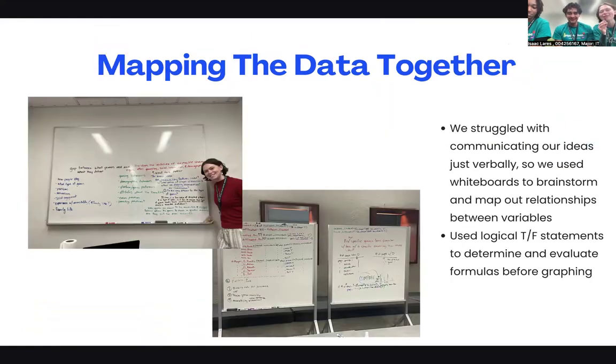One of the things we struggled with was communicating our ideas verbally. So, hence, that's why we used the whiteboards. It allowed us to brainstorm and map out the relationships between variables. We did a lot of color coding, and we used, I think, 5 whiteboards and rewrote a lot of stuff. So, anyways, it just helped us map out everything. And especially when we used logical true and false statements to just make sure that we had the right idea or the right plan before we went to Tableau.